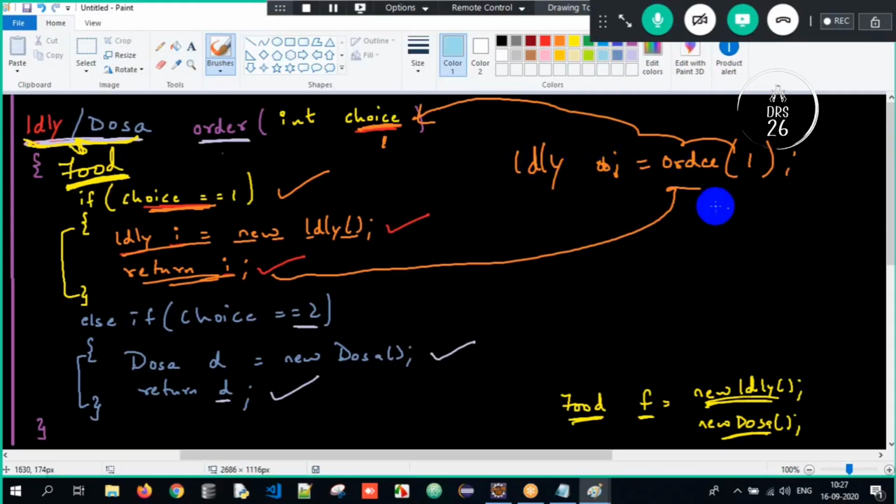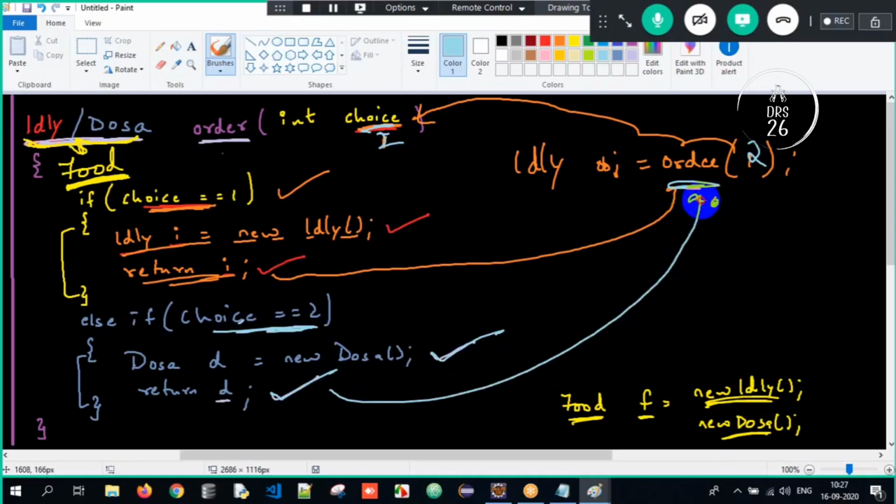Again, order, I will pass 2. So now I'll pass the choice as 2 here. If the choice is equal to 2, the dosa object will get created and return d, that object is returned here. But now I cannot store it into idli, no? So the return type can either be idli or dosa here. I cannot have two data types for a single reference variable. So therefore, the generic reference is food here.